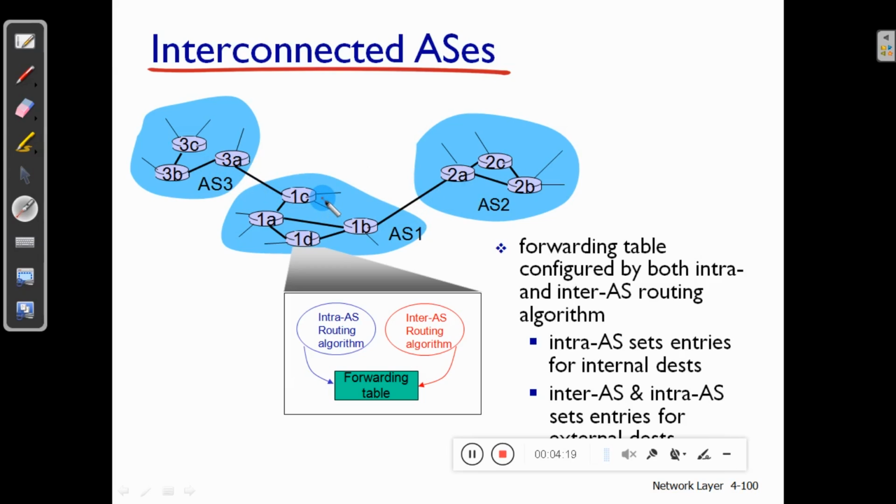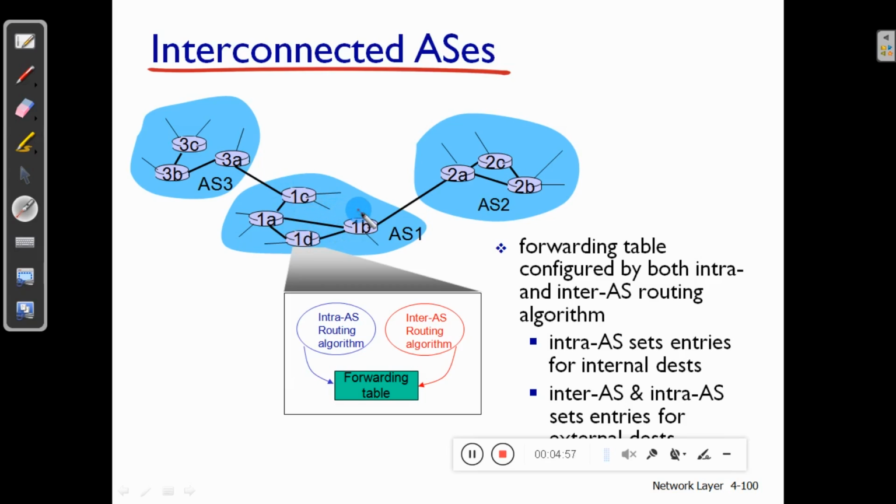You have to know that the protocols which work inside the autonomous systems are called intra-AS routing algorithms or intra-AS routing protocols, like IGP, for example RIP and OSPF. These protocols, RIP and OSPF, update the routers with topological changes or other changes. Because of this routing algorithm, the router will compute the routing table and update it.